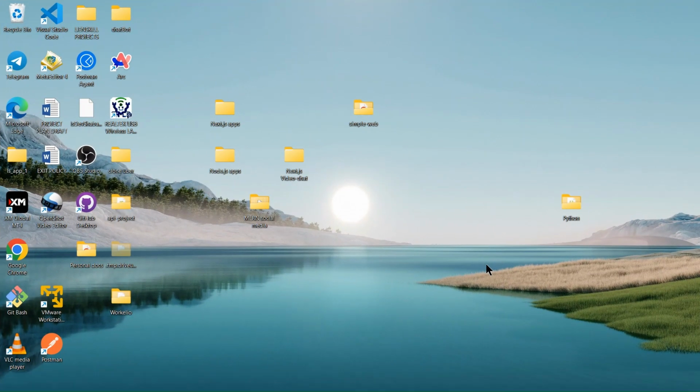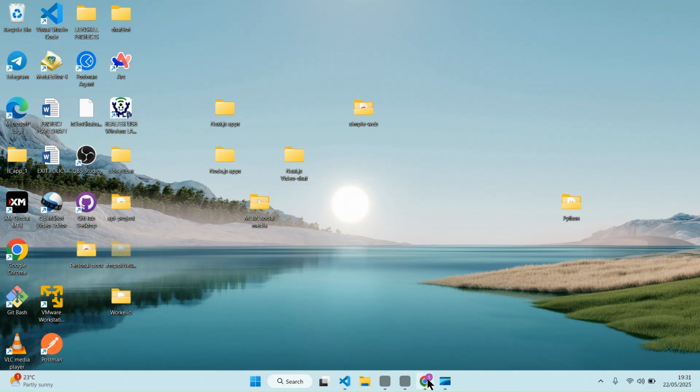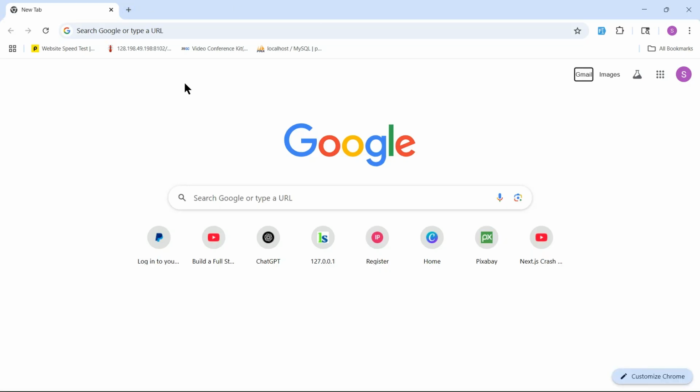All right, guys, so I am on Windows. You can still follow along even on Mac, doesn't matter. To learn JavaScript, there are many ways you can write JavaScript code. One quick way, the first way we can try, is going to Chrome or any browser.